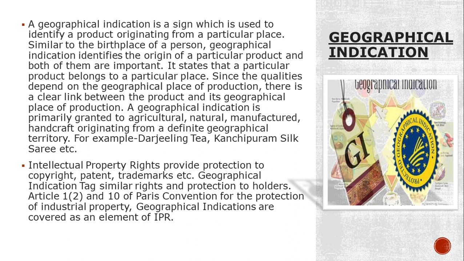So this GI is primarily granted to agricultural, natural, manufactured and handicraft goods originating from different kinds of geographical territory. For example, Darjeeling tea, Kanchipuram silk sarees, Tirupati laddu and so on. And here we can talk about IP rights providing protection for copyrights, patents and trademarks. GI tags similarly give rights and protection to holders, under Article 1, 2 and Clause 10 of the Paris Convention for the protection of industrial property. Geographical indications can be covered under the element of IPR. Another example recently added is Pootarekulu from Kakinada.